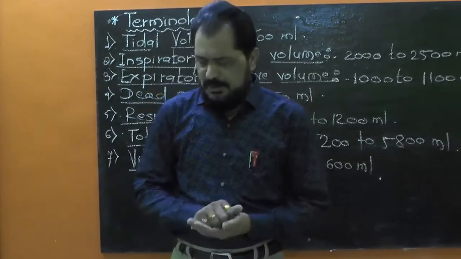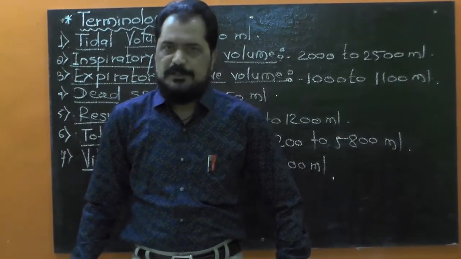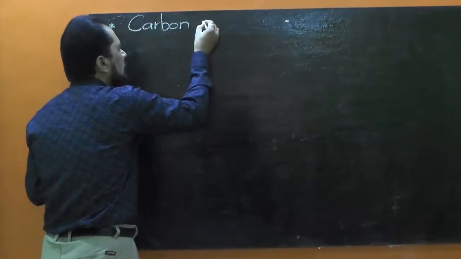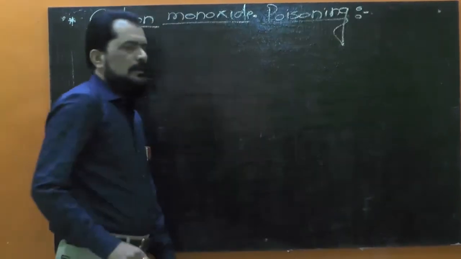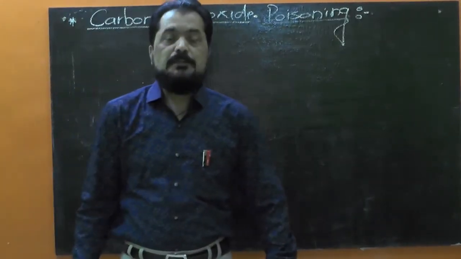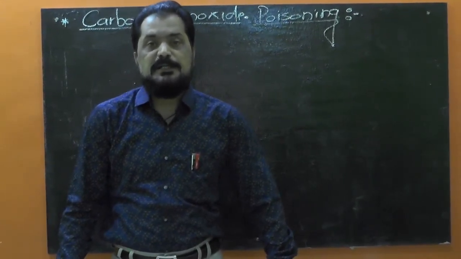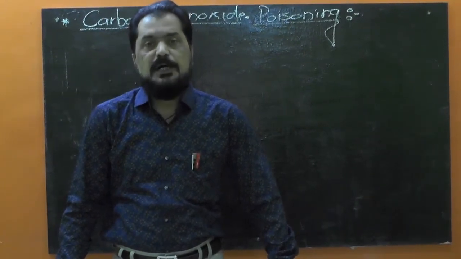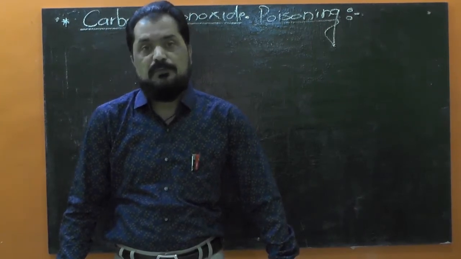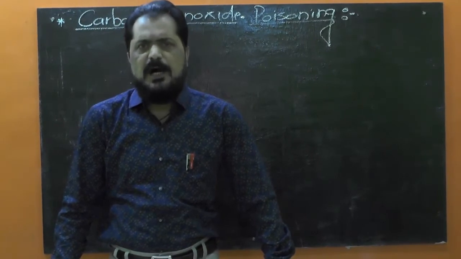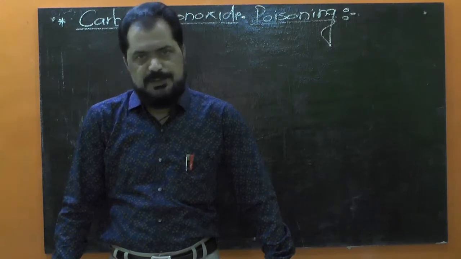Now let us talk about another little concept, that is carbon monoxide poisoning. We all know that hemoglobin, the red colored, iron containing respiratory pigment present in the RBC, is mainly responsible for the transportation of oxygen as well as, to a certain extent, the transportation of carbon dioxide.